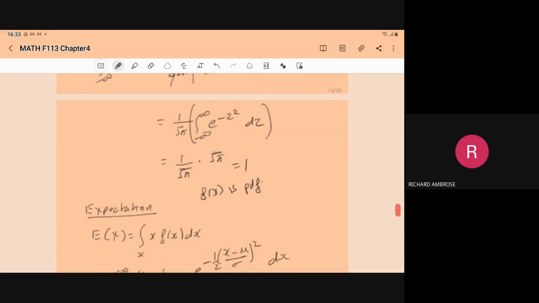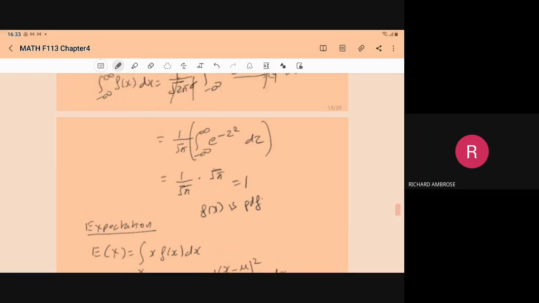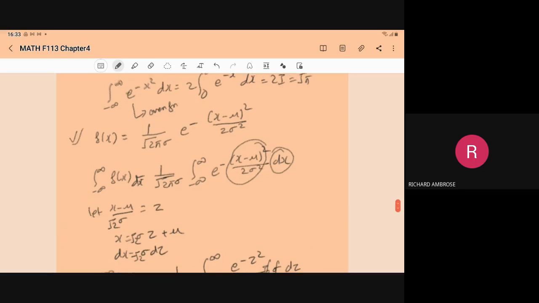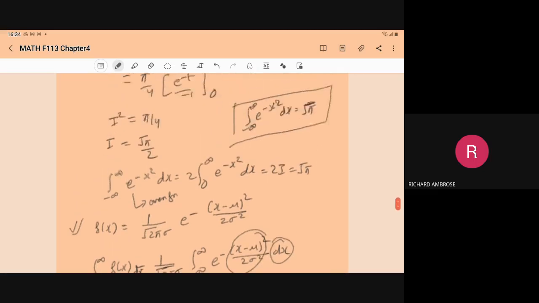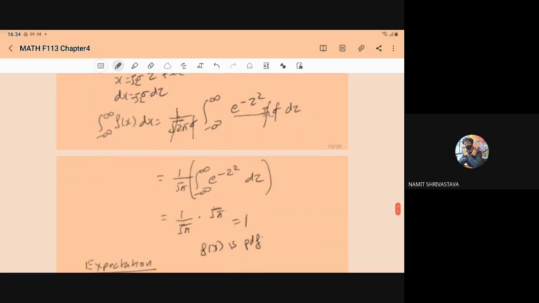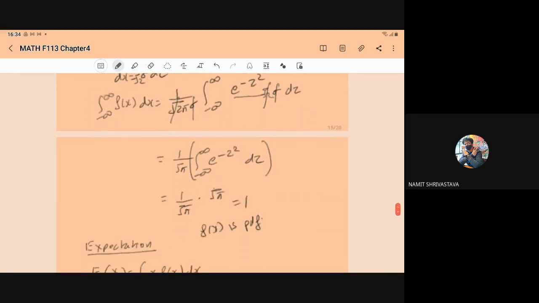Clear? Anything you want to understand here? Any integration, any substitution? So, sir, then a question can come directly, like show this is a PDF. This type of question can come. Then we need to show all of this. Yes, you have to show.